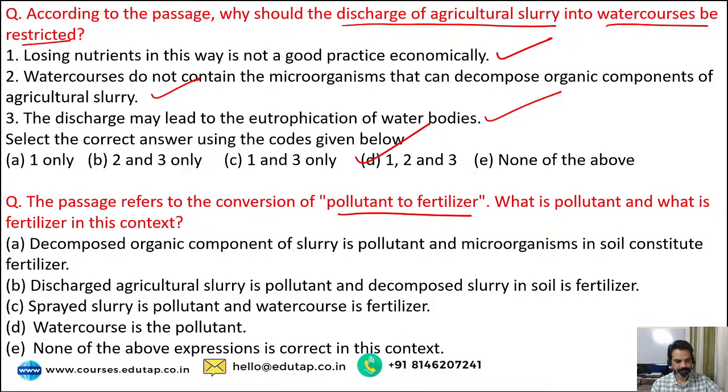Very good, DK. So I explained it to you. When agricultural slurry is thrown into water, it acts as a pollutant. But if it is brought back into soil as a manure, it acts as a fertilizer. Correct option was option number B. Discharged agricultural slurry is pollutant, and decomposed slurry in soil is fertilizer.